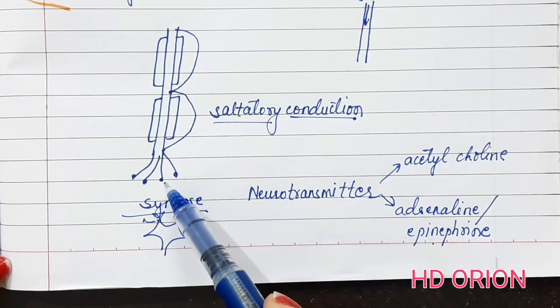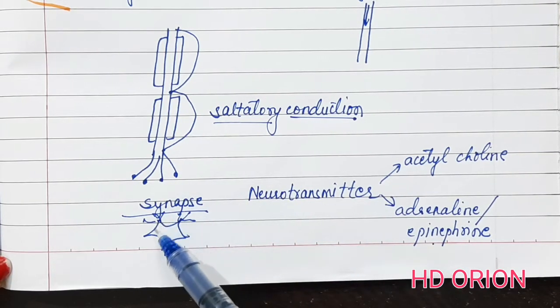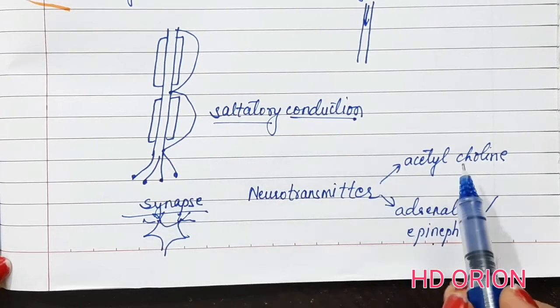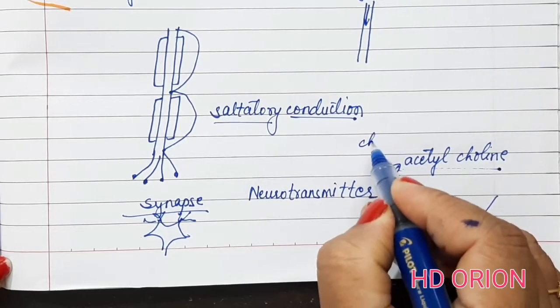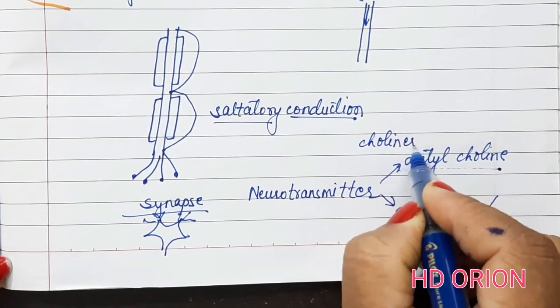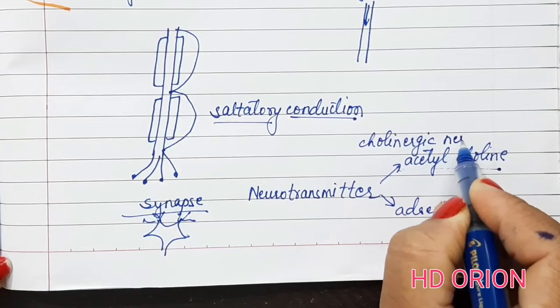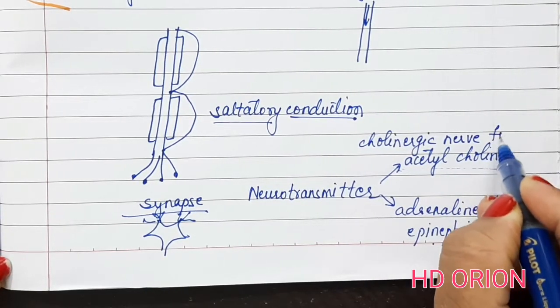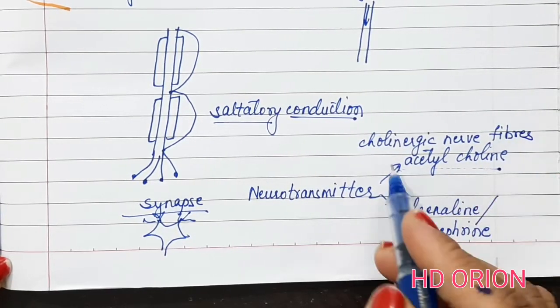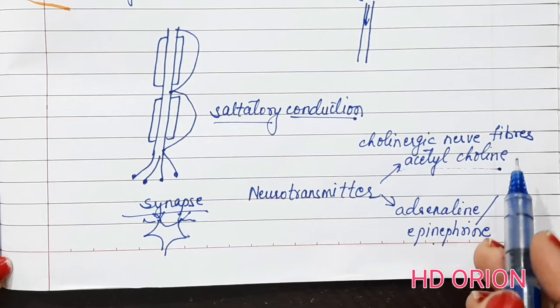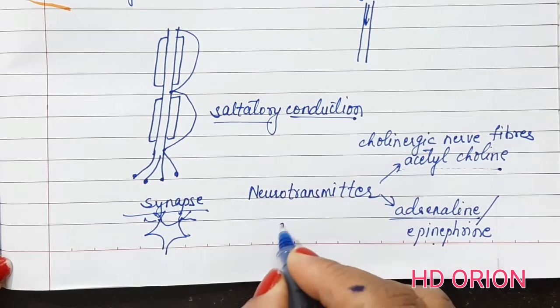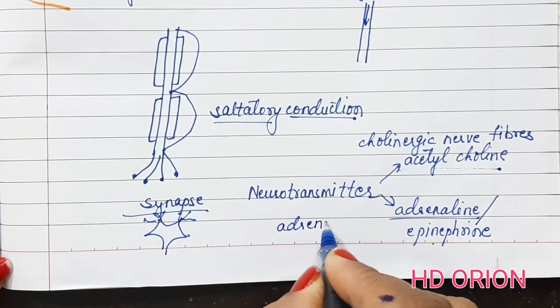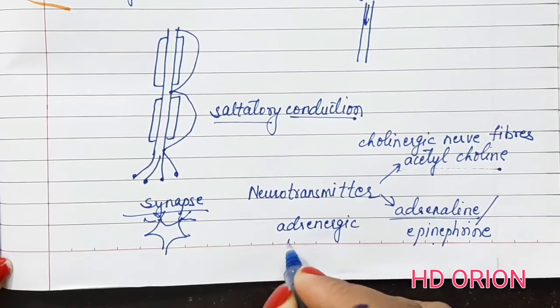It allows the impulse to travel smoothly through it, and then it is received by the dendrites of the next neuron. Those neurons which have acetylcholine as the neurotransmitter are called cholinergic nerve fibers. This you will be studying later in this chapter. Those which have adrenaline as the neurotransmitter are called adrenergic nerve fibers.